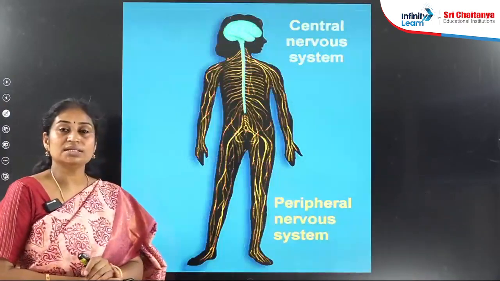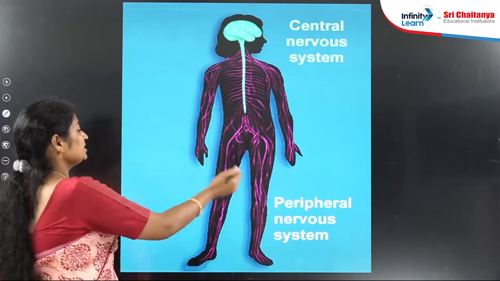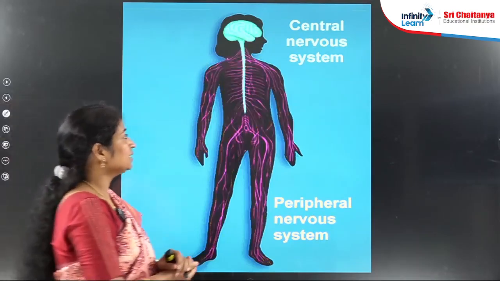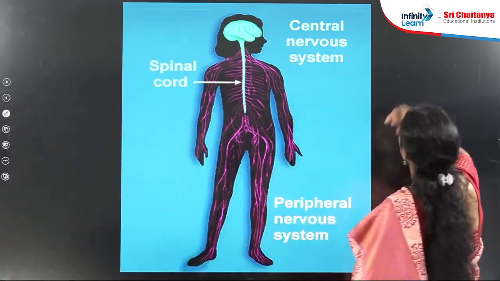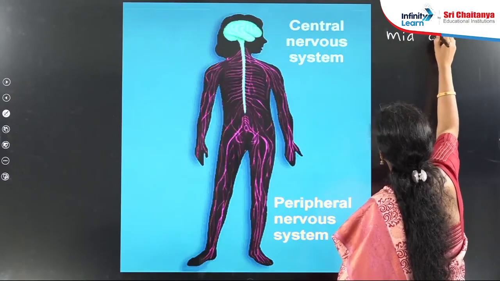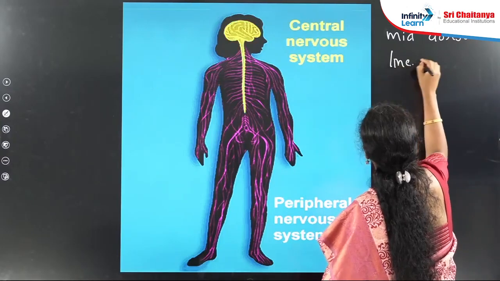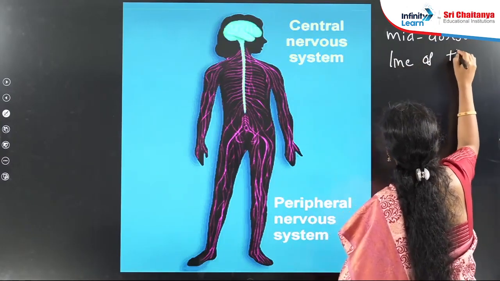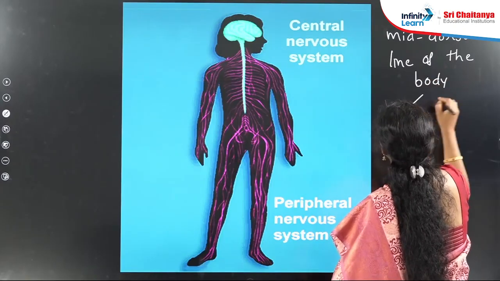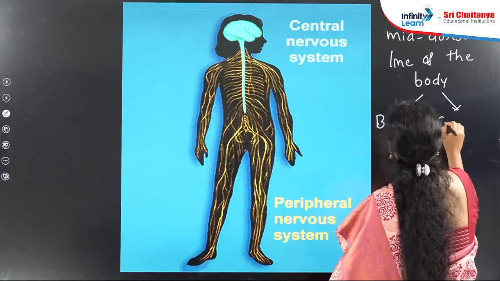So human neural system has been divided into two parts. One is central nervous system and second one is peripheral nervous system. What is central nervous system here? Central nervous system is present at the mid-dorsal line of the body and it constitutes brain as well as spinal cord.